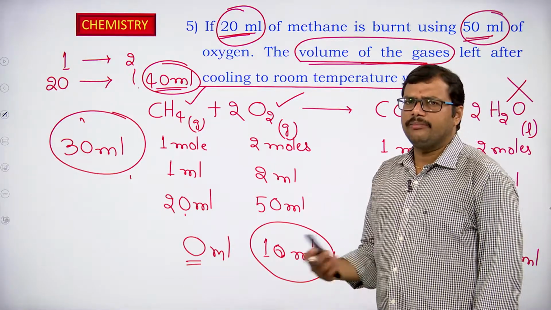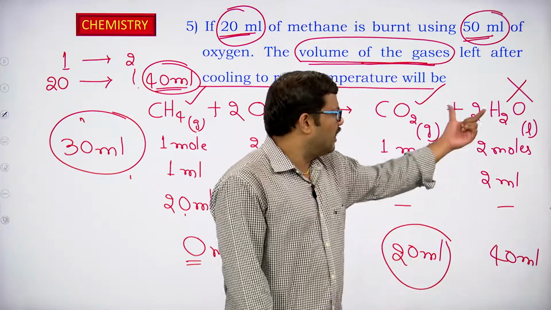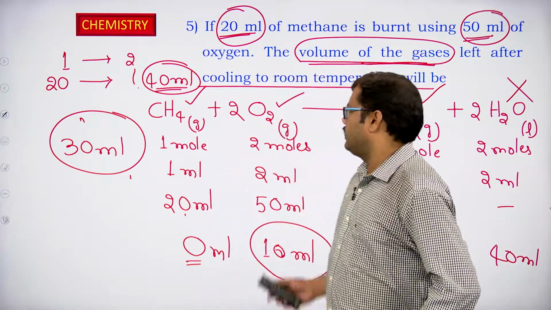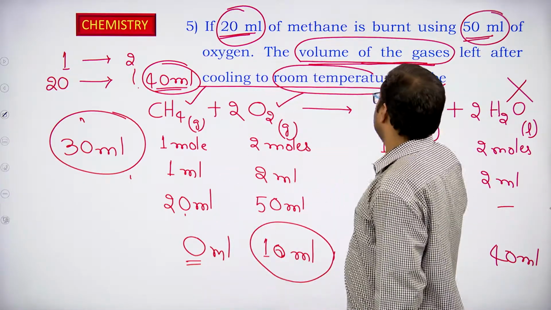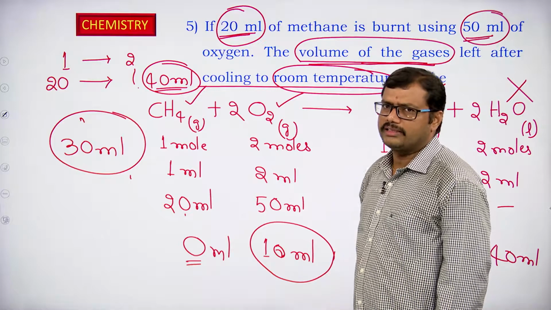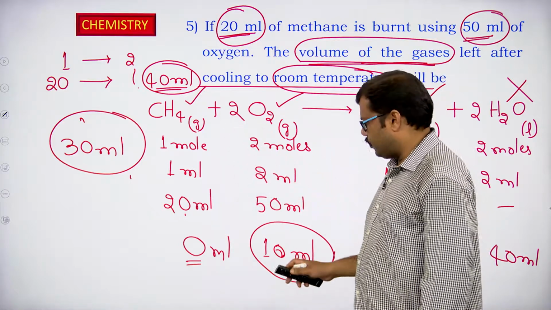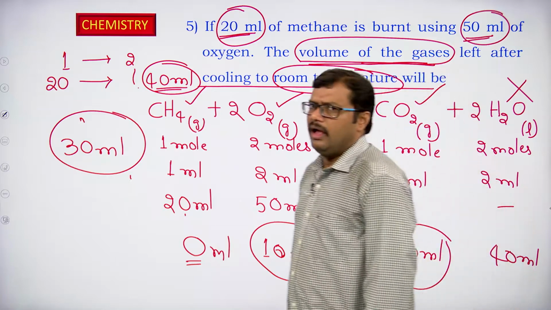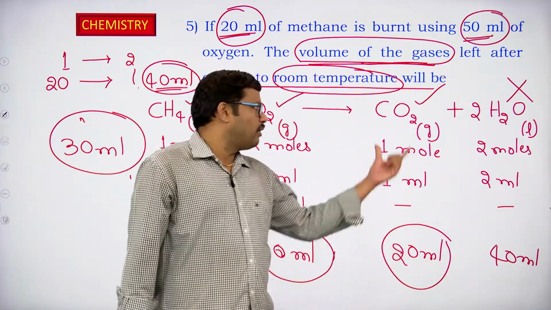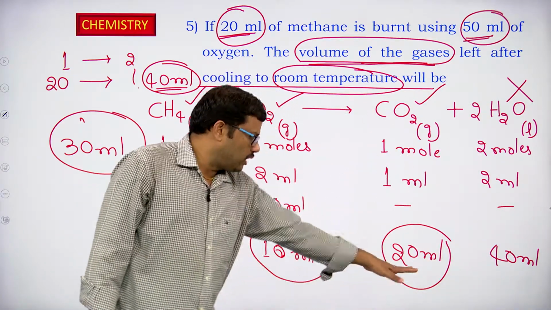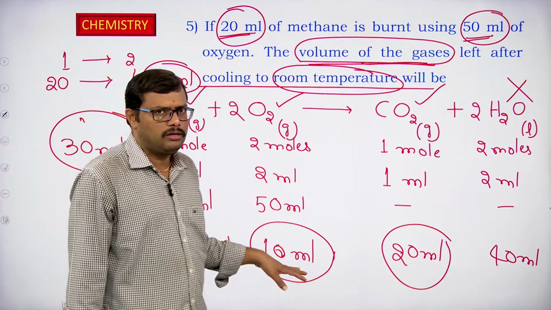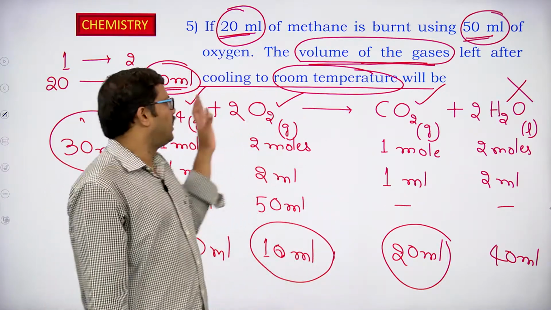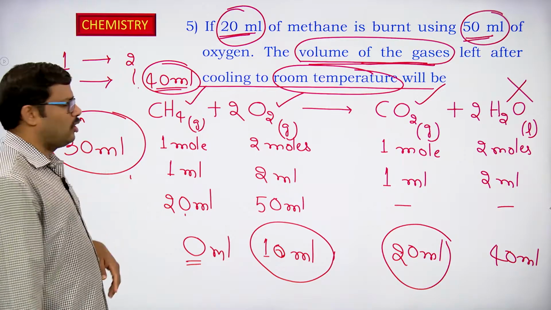If they are asking at high temperature, we have to consider even the volume of water in gaseous form, okay. But they said at room temperature, what is the volume of gases that are left? Oxygen left is only 10 ml because 40 ml is utilized in the reaction, and in the reaction 20 ml of carbon dioxide is produced as a gas. So, 20 plus 10 ml of oxygen, total gas volume is 30 ml.